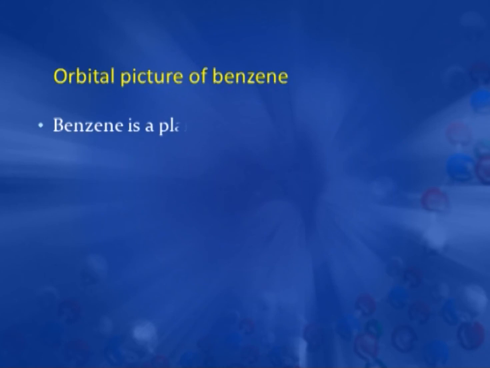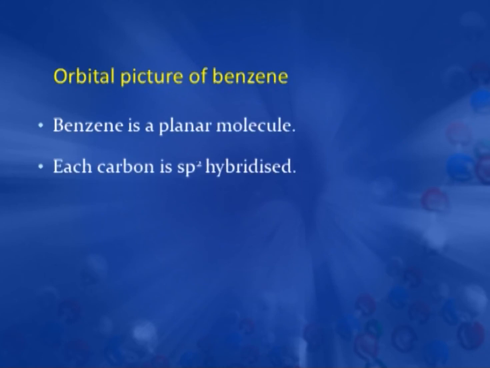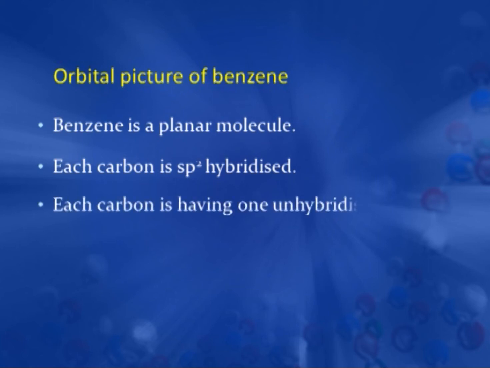Now, we can understand all this better by taking the orbital picture of benzene. Benzene is a planar molecule. Each carbon is sp2 hybridized and each carbon has one unhybridized p orbital with one electron.